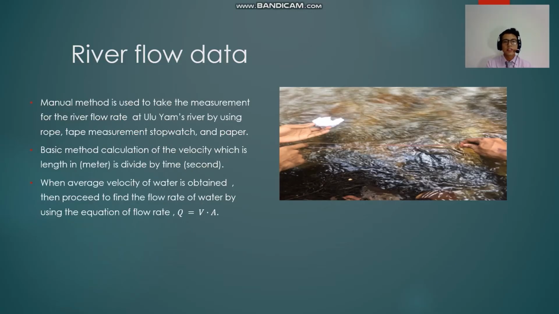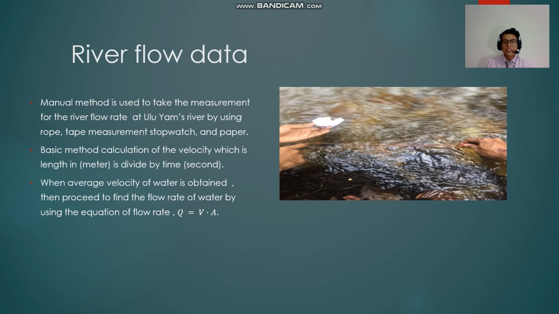Okay, for the river flow data, a manual method is used to take the measurement of the river flow rate at Uluyams River by using a rope, tape measure, stopwatch, and paper. The basic calculation of the velocity is the length in meters divided by the time in seconds.